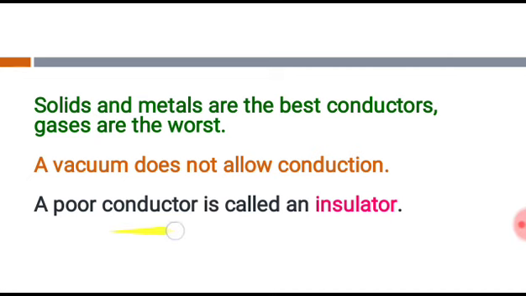Number three, a poor conductor is called an insulator. What is the meaning of insulator? An insulator is that thing which doesn't conduct heat, which is a poor conductor of heat. So these are the 3 points which you have to remember. Next class we'll discuss how air is a worst conductor and a good insulator.